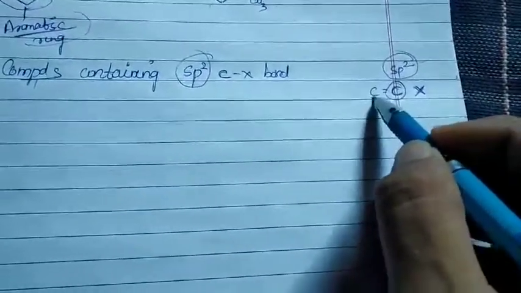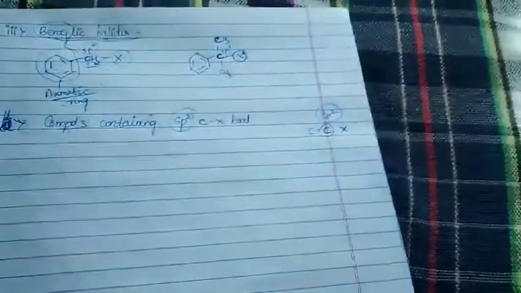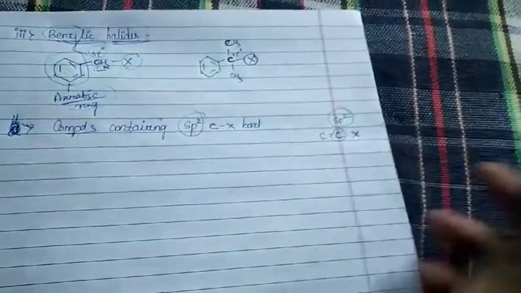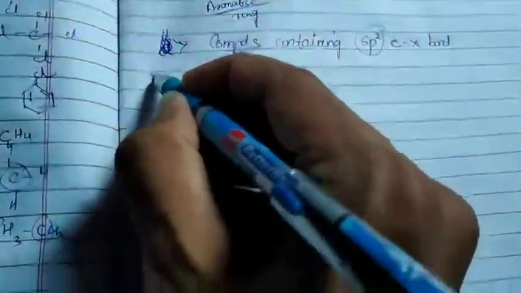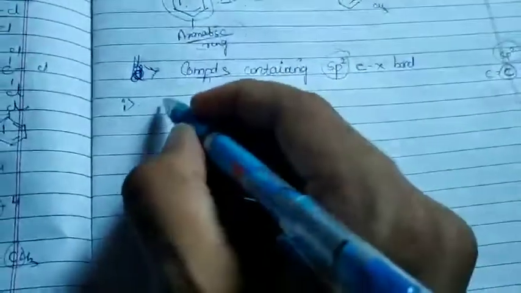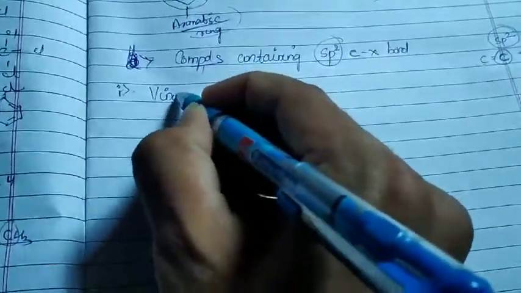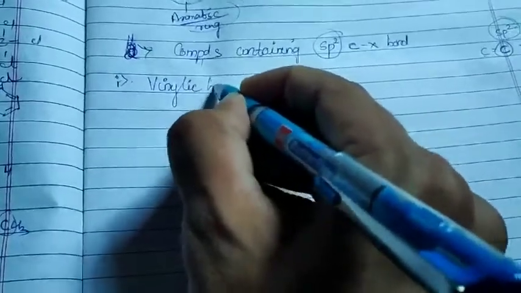A carbon atom is sp2 hybridized when it is doubly bonded to another carbon atom. The double bonded carbon atoms will be called your sp2 hybridized carbon atoms. Under this, the first important sub-classification we'll be seeing is called vinylic halides.